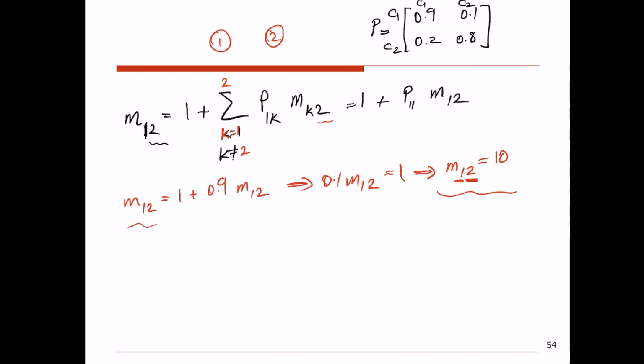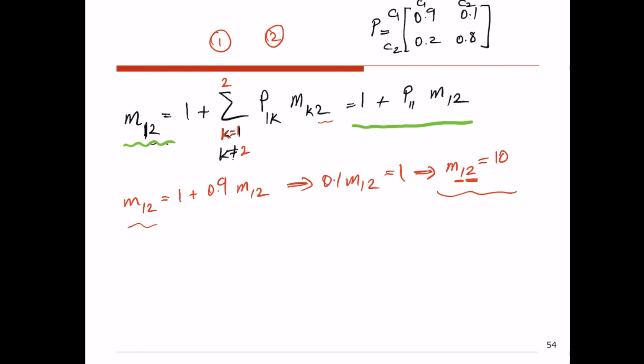So another way that I usually use to write down this formula without going through all the sigma and everything is that I say, okay, if I want to go from state 1 to state 2 for the first time, what are the possible scenarios?